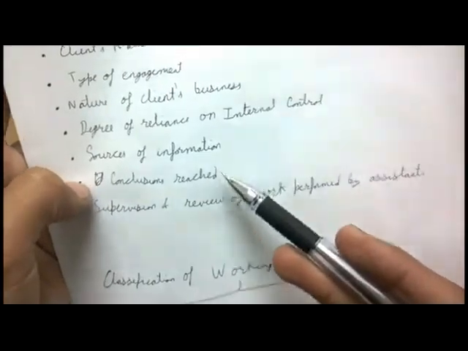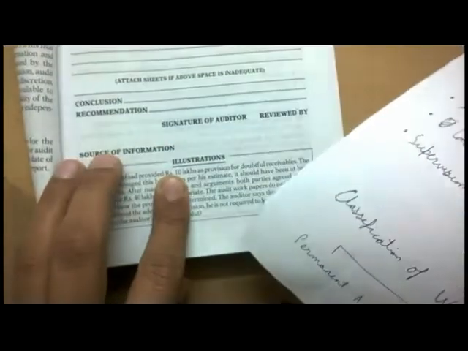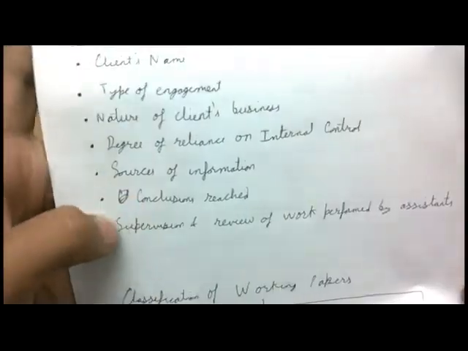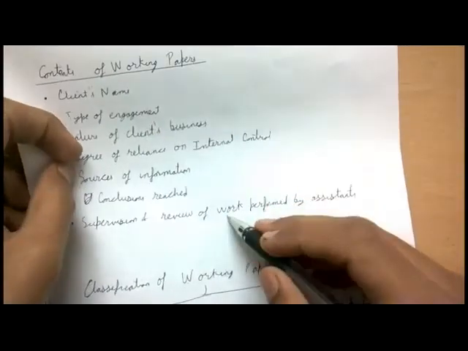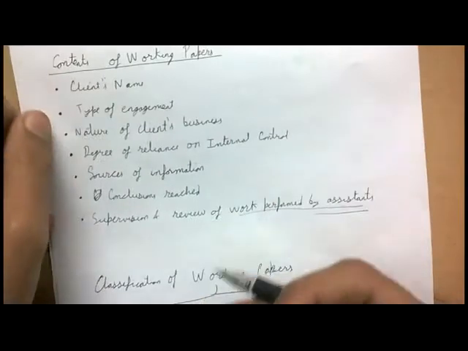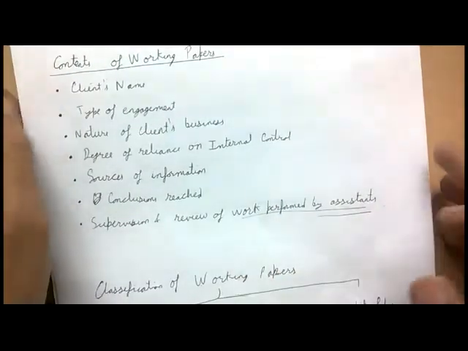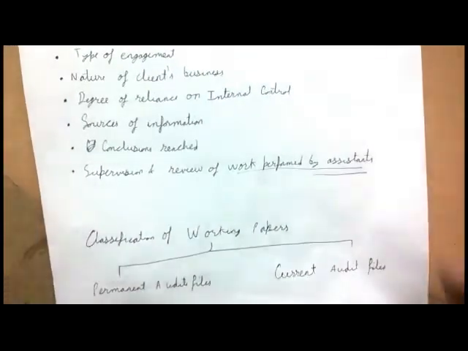Then sources of information. Again, you are going to write the source of information. Then the conclusions you reached, and the supervision and review of work performed by assistants, so that the work was performed by the assistants, and there's a senior who is supervising and reviewing the work they performed. Then classification of working papers.